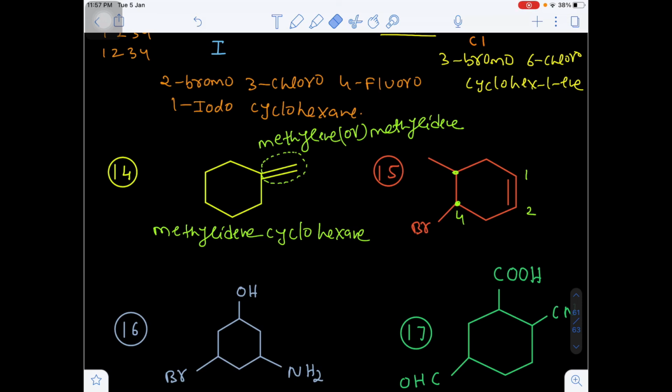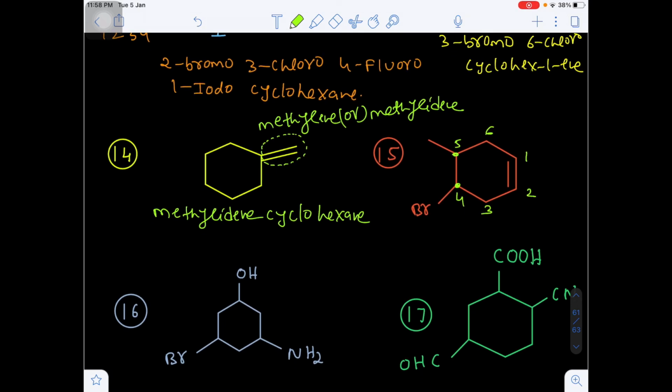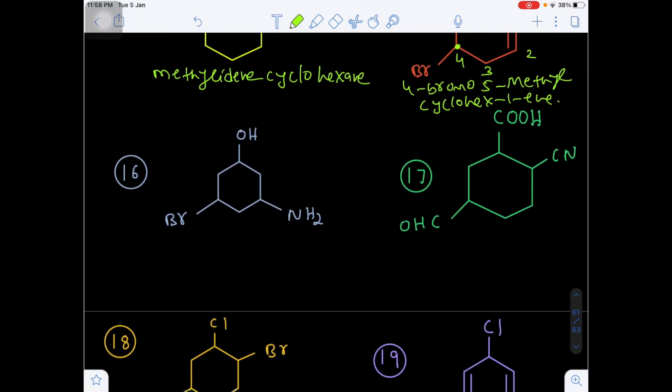Yes or no? According to which, bromine will come first. Okay. Methyl will come next. So that's why here 1, 2, this will be 3, 4, 5 and 6. So the name will be 4 bromo, 5 methyl cyclohexane. Yes or no?